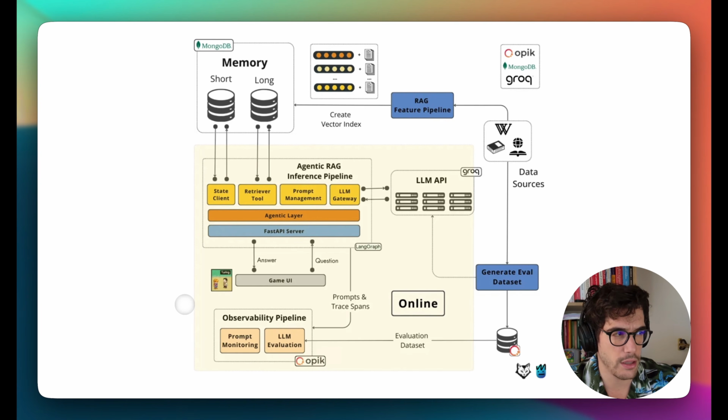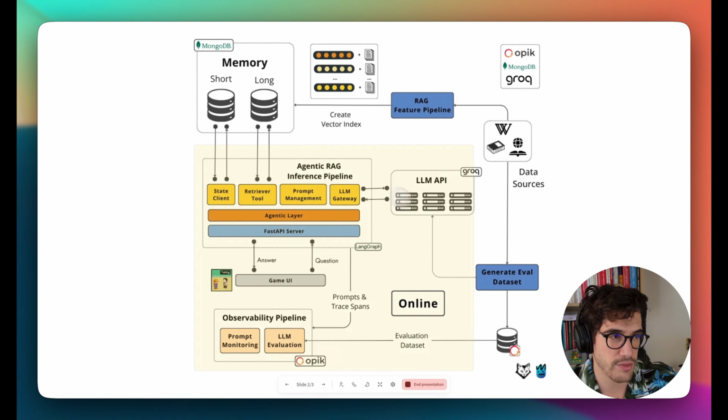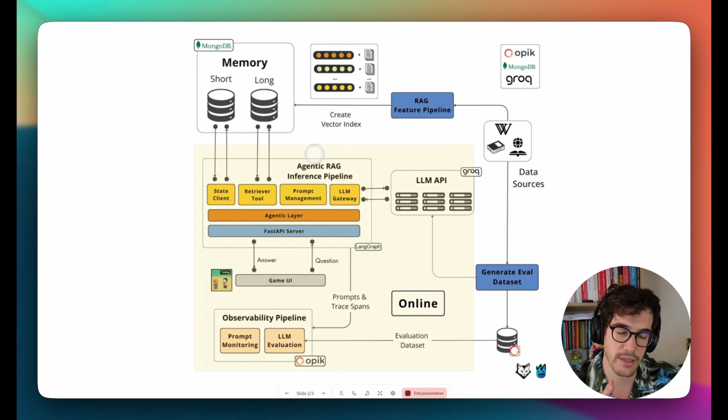Alright, so now let's go to the next slide, where we have this high-level architecture that I believe simplifies a lot the understanding. Okay, so let's start isolating different components here. You can see in yellow here, this rectangle in yellow. This signifies that it's the online part, all right? This rectangle is encapsulating all the different components that belong to the online phase of the PhiloAgents project, okay?